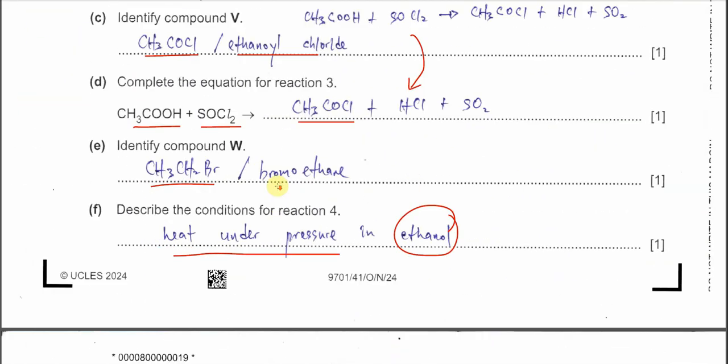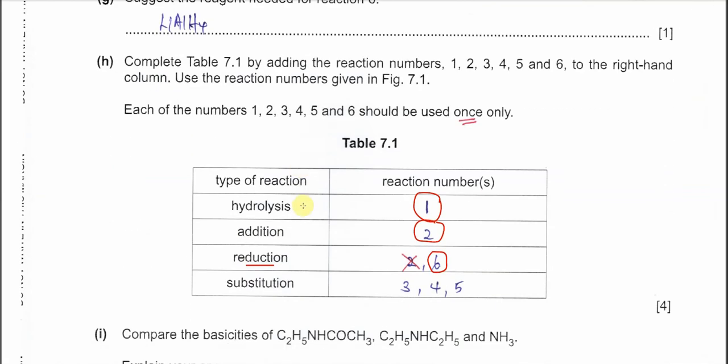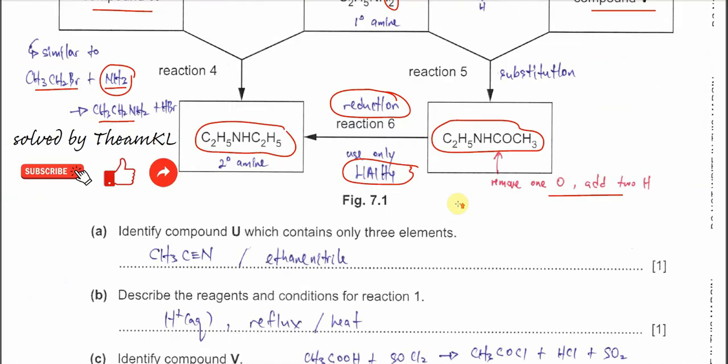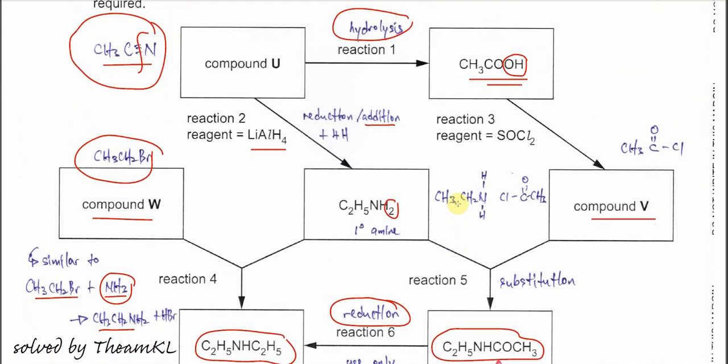Okay, now for this, hydrolysis done, addition done, reduction done, now substitution. So 3, 4, 5, they are substitution. The 3 I already told you, so this is substitution.